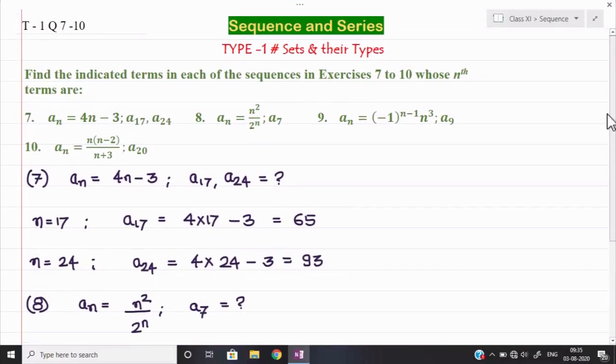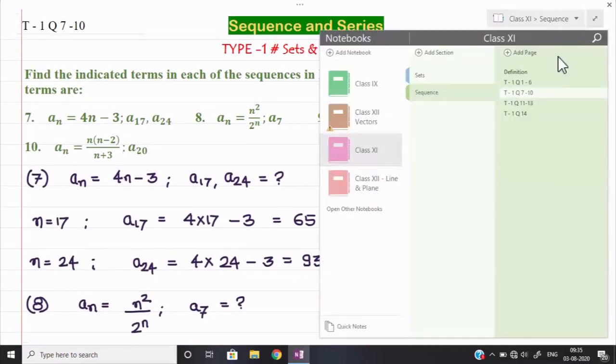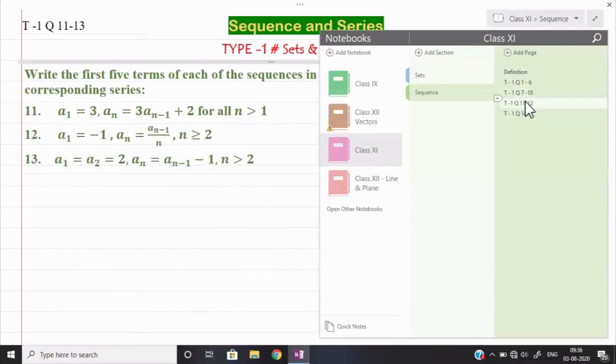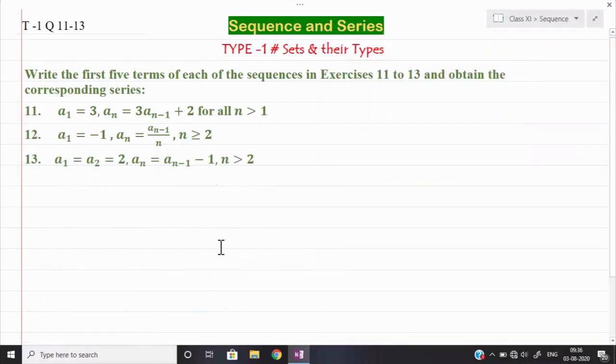Okay, now we shall see the next question, number 11 to 13. In 11 to 13, what we have been given here is: write the first 5 terms of each of the sequences in exercises 11 to 13 and obtain the corresponding series. Means at last the series also we need to write down. Series, don't forget, we need to write down all the terms in addition. That will become a series.